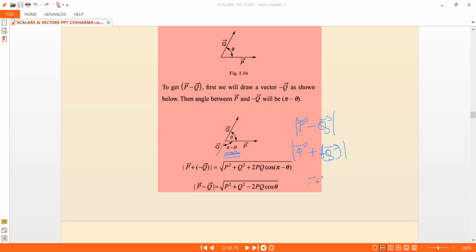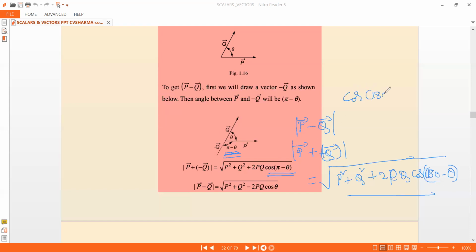That's the resultant vector. That will be square root of p square plus q square, replacing q with minus q. That's all you have to do. So 2 into p into q cos of 180 minus theta. Anyway, that will be the result you get. If you replace with minus q, you will get the result straight away. But the negative sign comes in because of the cos of 180 minus theta. Cos 180 minus theta happens to be minus cos theta.